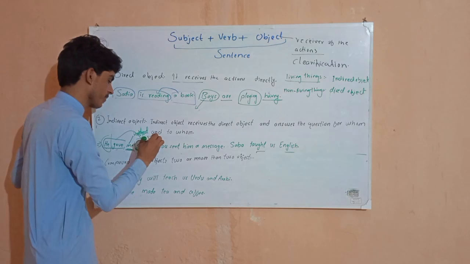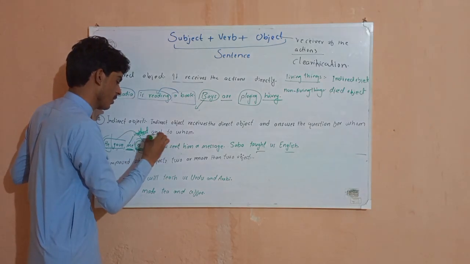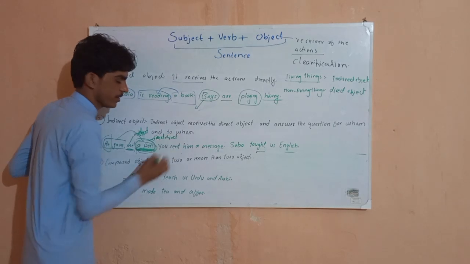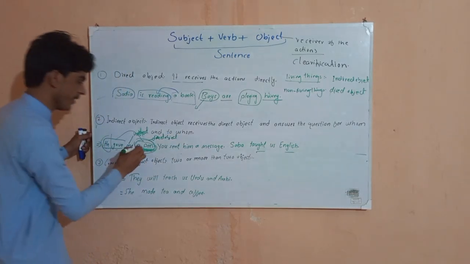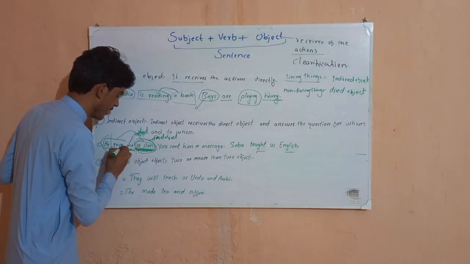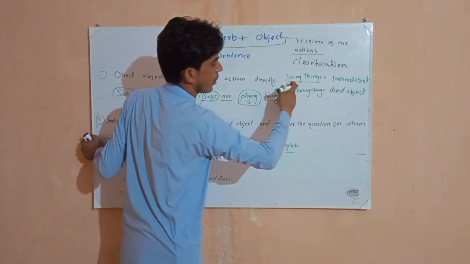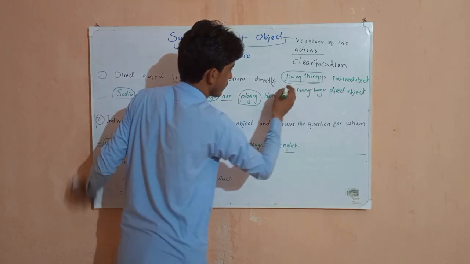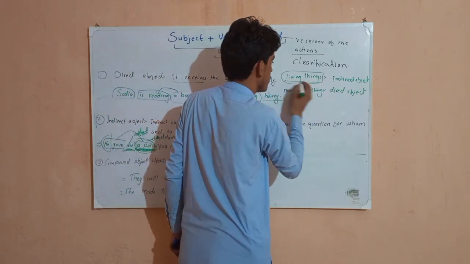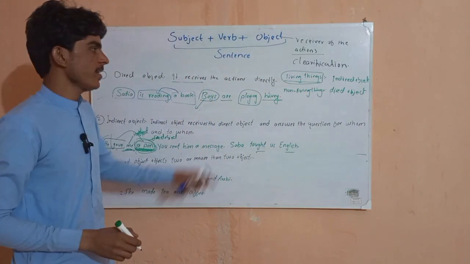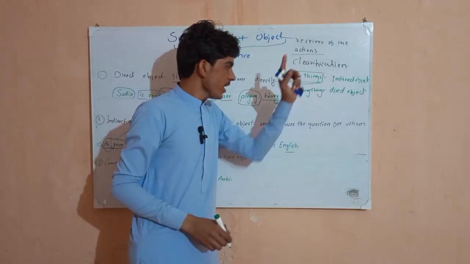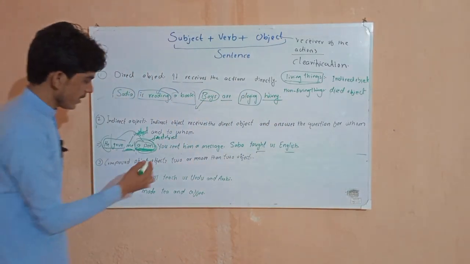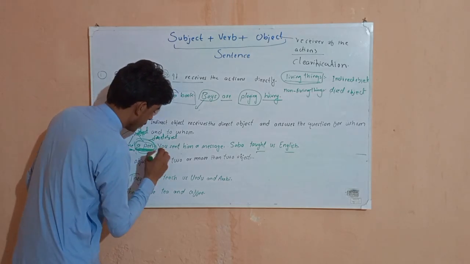So this is called the direct object. This is our direct object, this is our indirect object. If there are two objects, then the indirect object is always considered a living thing, and the direct object can be considered a non-living thing. So here let's see the second example.